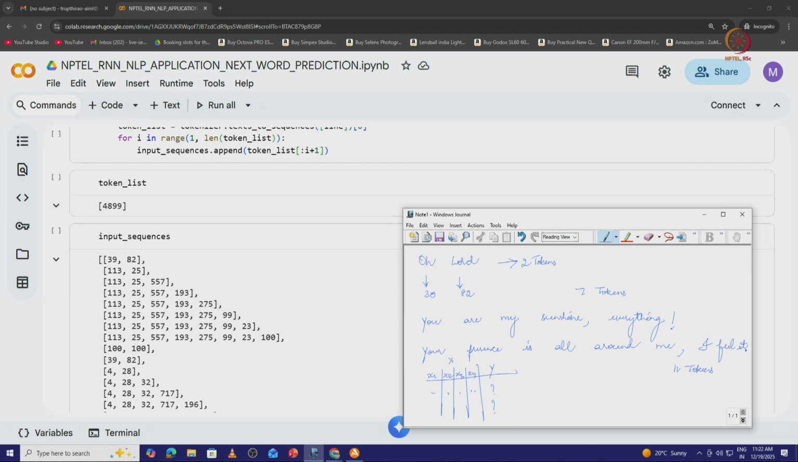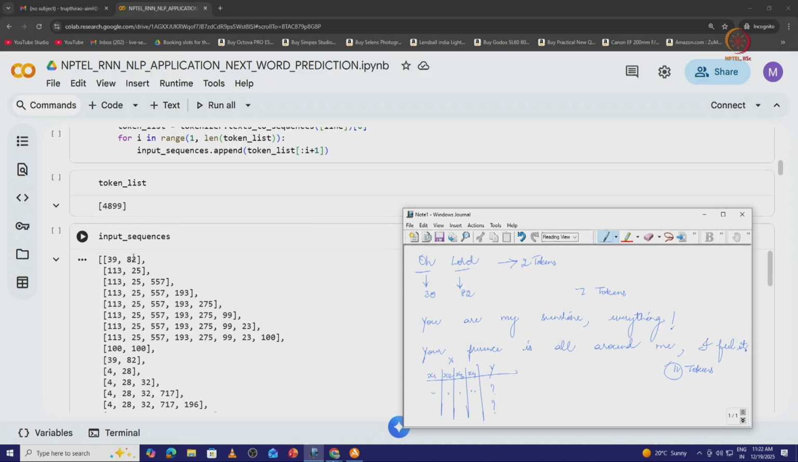Same way all these 2 tokens, 7 tokens or 11 tokens are to be converted into one particular standard length. So, if the maximum length in every line that you consider is say 11, and after this also say 100 lines will come across and the maximum number of tokens in any line is 11, then the rest of the lines will also have to be converted into 11 tokens by padding zeros. So, we have to pad zeros before this "Oh Lord," we have to pad zeros before this "You are my sunshine" and everything. So, now making the input sequences ready by converting every word or character present into numbers.